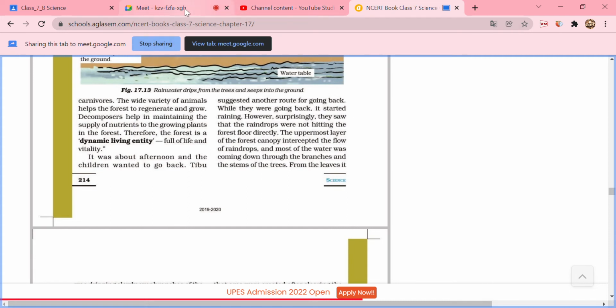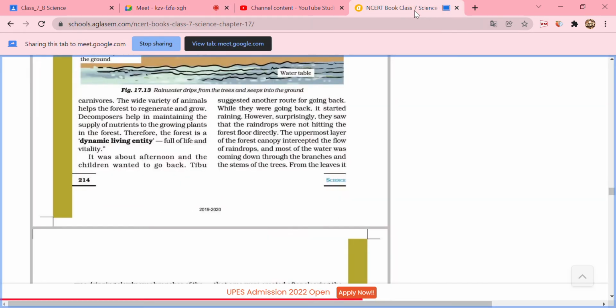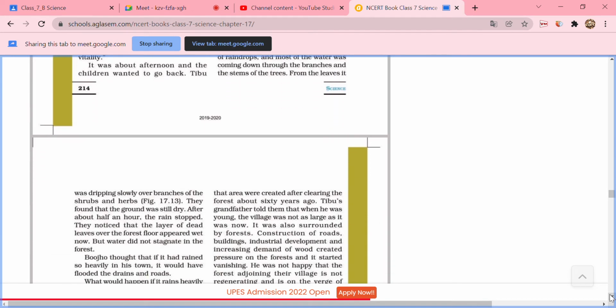Okay, clear to all of you? Yes, ma'am. Yes, Utkarsh, can start from the next paragraph. Okay, ma'am. How far have you read, Shraddha? Ma'am, the first paragraph of page number 215.